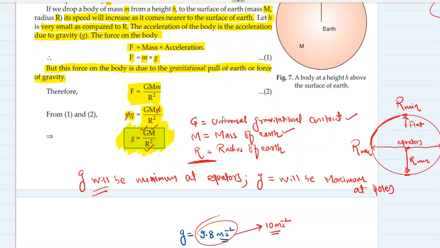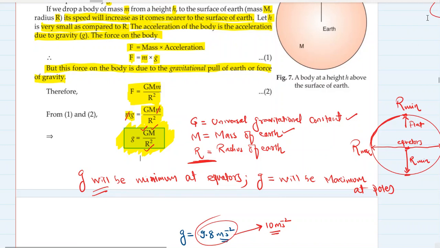Now there is a very interesting debate, that whenever a feather or a stone is dropped from the same height, the stone reaches fast. So it has more acceleration due to gravity, but the feather has less acceleration due to gravity, and that is a wrong statement. In case of the feather, I already told you, you need to consider the force of friction exerted by the air on it, due to which the net force on the feather decreases and the net acceleration produced in it also decreases, and that's why it falls slowly.